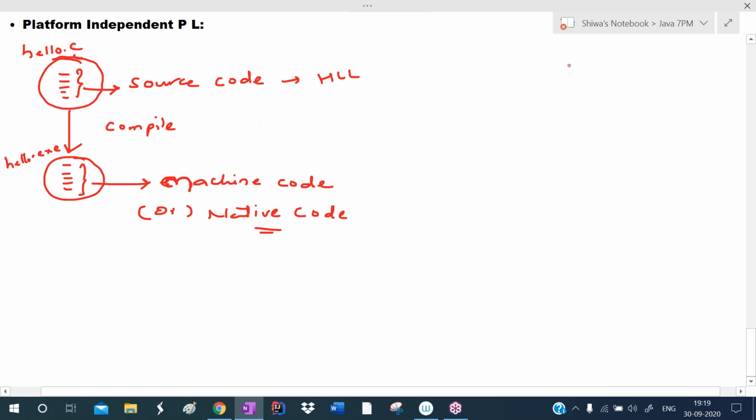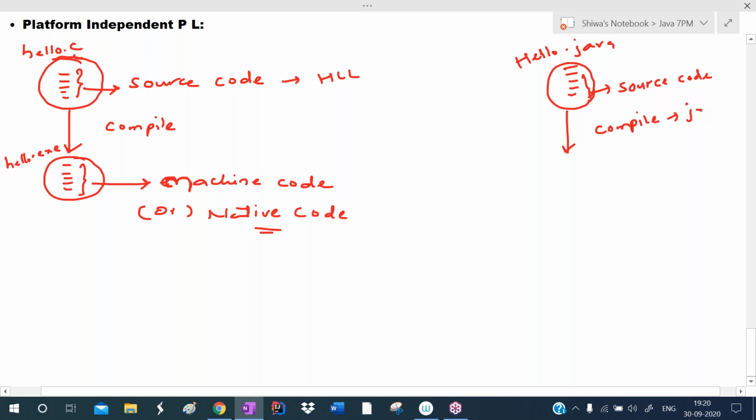So here I'm writing a program. This is the Java program. I'm saving this with the name hello.java. So this is the source code. We are writing some code, and that code is called source code. This code is in high level language. I want to compile this program now, so we are compiling this Java program.